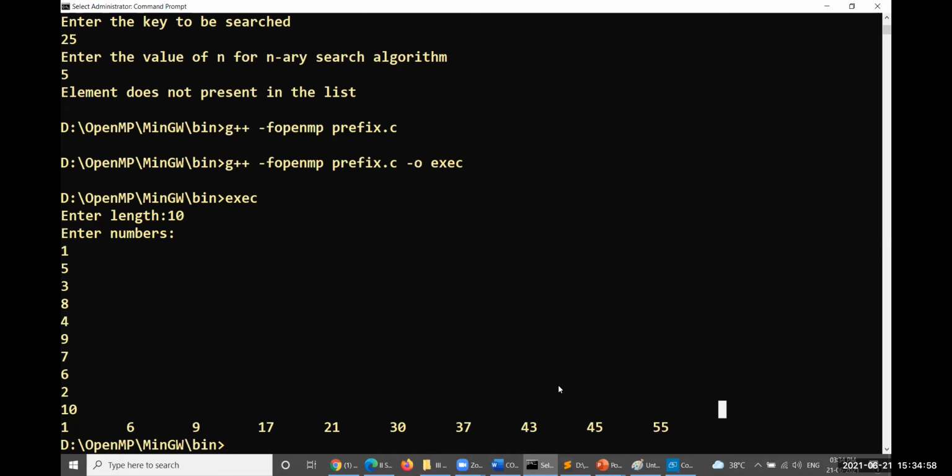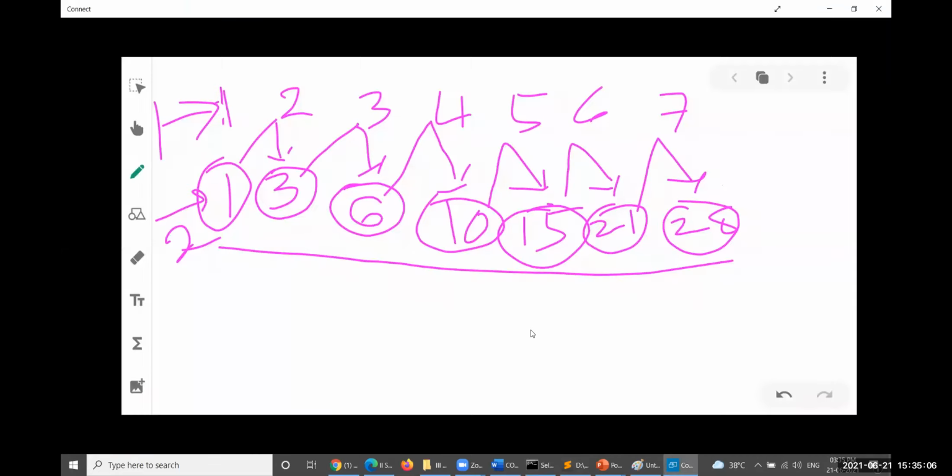Okay. So I'd like to explain this one some other day. Actually, the actual problem within this prefix sum is this one. This is the actual problem. Continuously, you have to add with the already existing sum. This is the prefix sum.